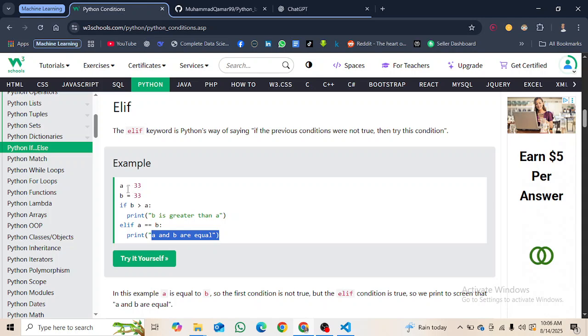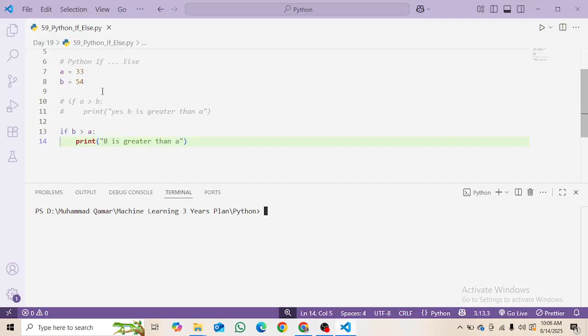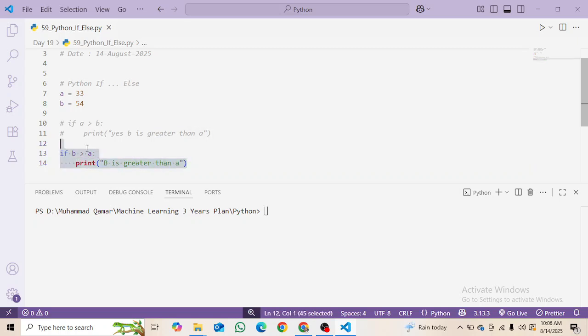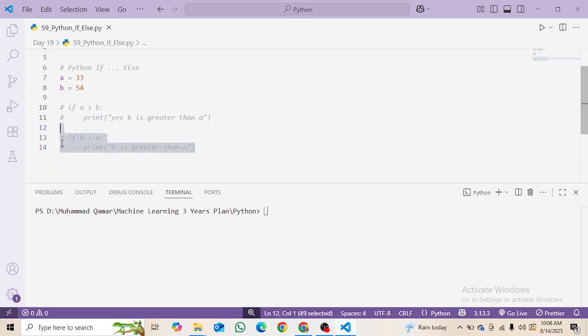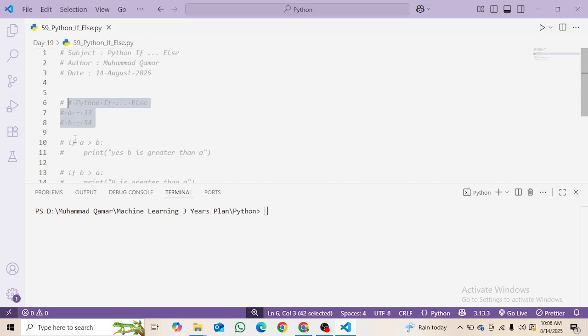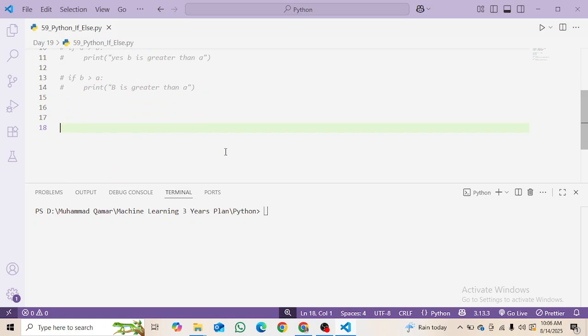It is saying that a is 33 and b is also 33. Let's check how it works. First of all, I'm going to make this a comment, and this also a comment. Now a is equal to 33 and b is also equal to 33.